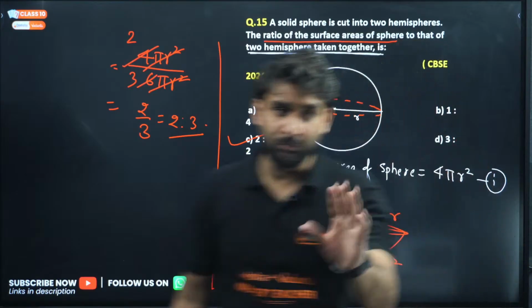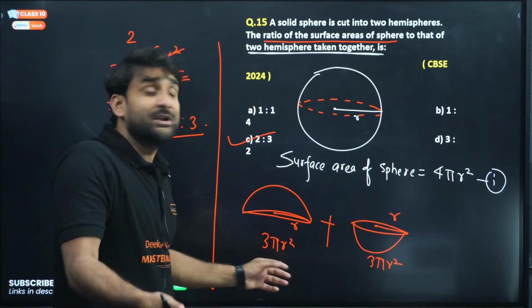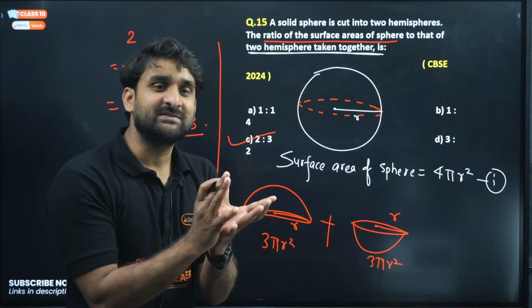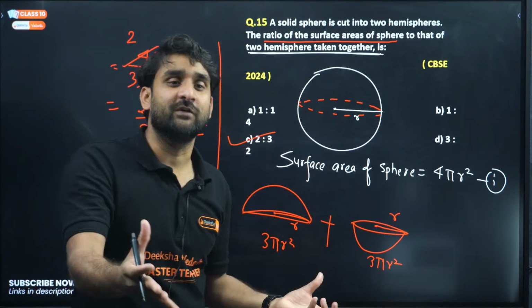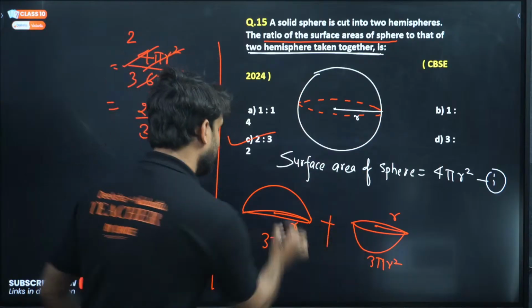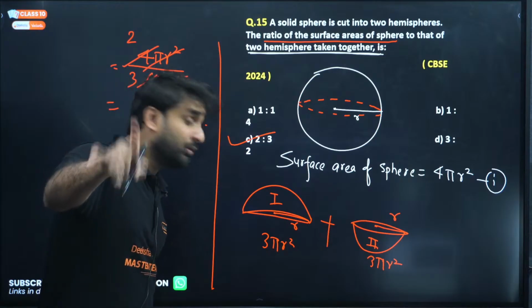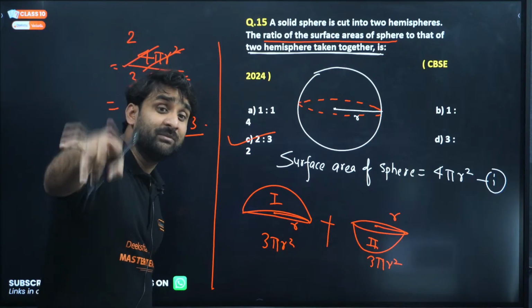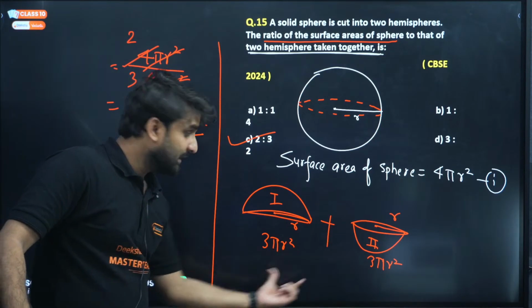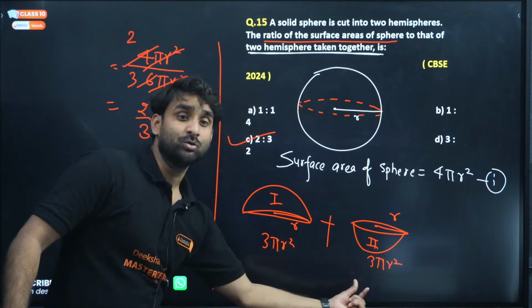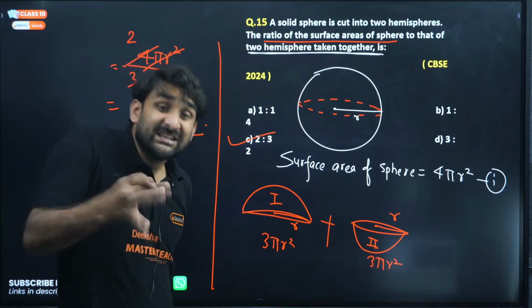I hope you got the point. So what is the condition? There is a spherical ball and that sphere is cut into two equal hemispheres. One is this, the first hemisphere, and the second hemisphere. And you know guys, the total surface area of a hemisphere is 3 pi r square. Total surface area of this hemisphere is 3 pi r square. And if we combine these two, what will be the total surface area? 6 pi r square.